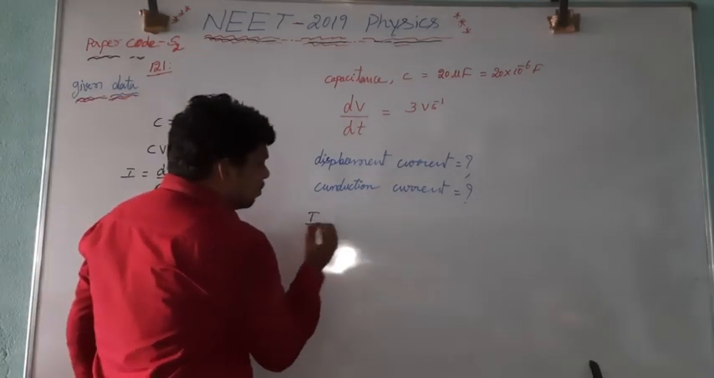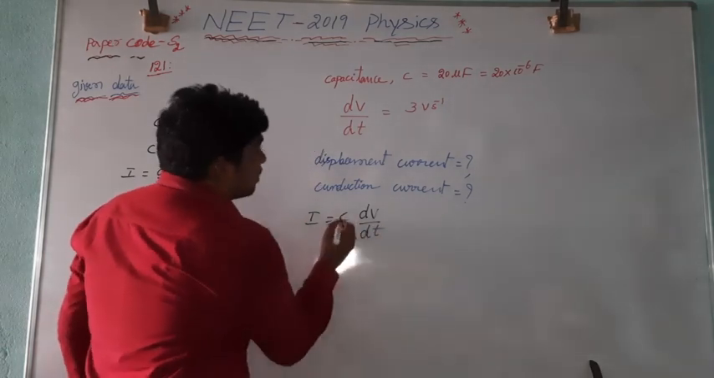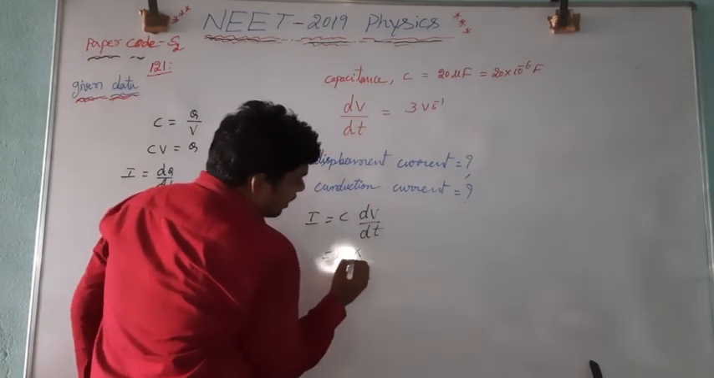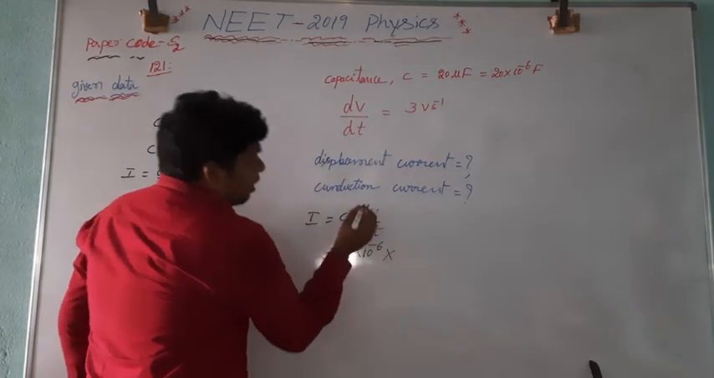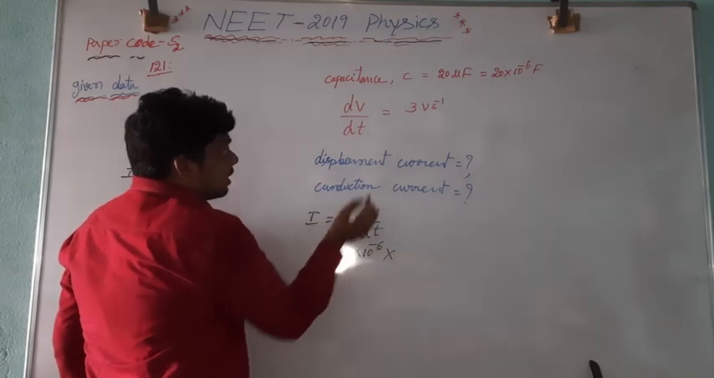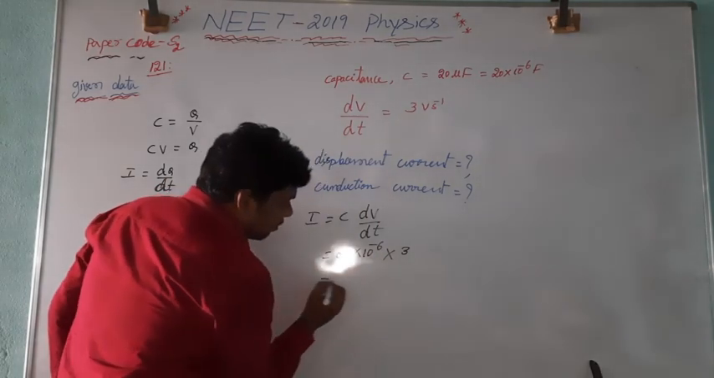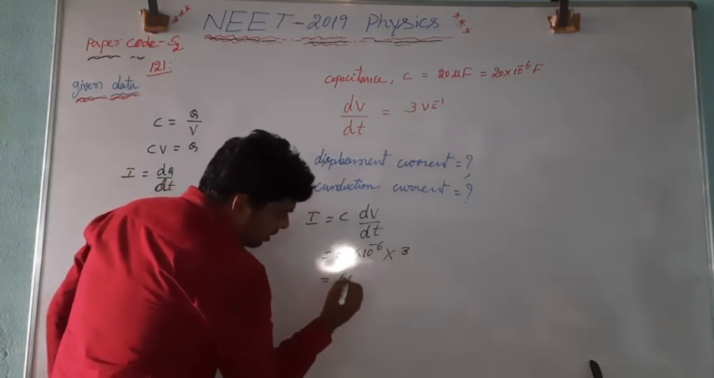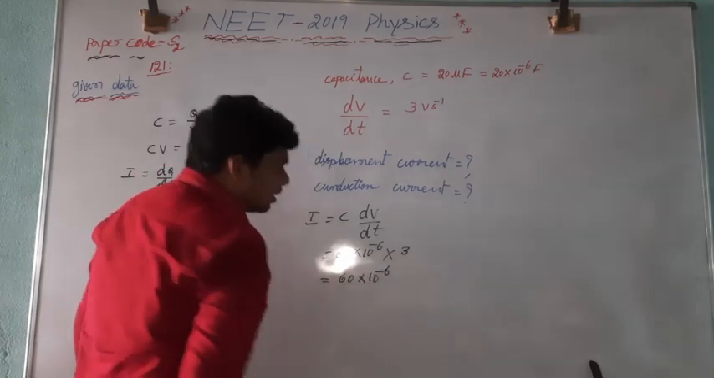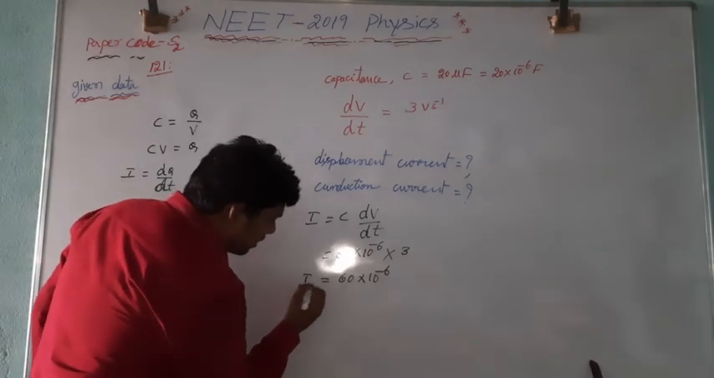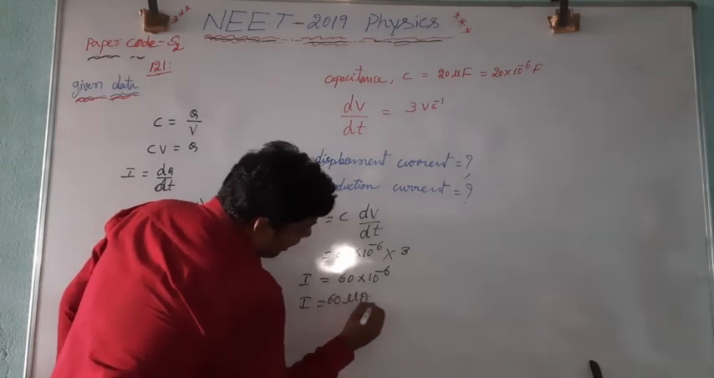So I is equal to C into dV by dt. C is 20 microfarad, micro means 10 to the power minus 6, into the charging rate, that is 3 volt per second. 3 twos are 6, 3 twenties are 60, into 10 to the power minus 6. So I is equal to 60 microampere.